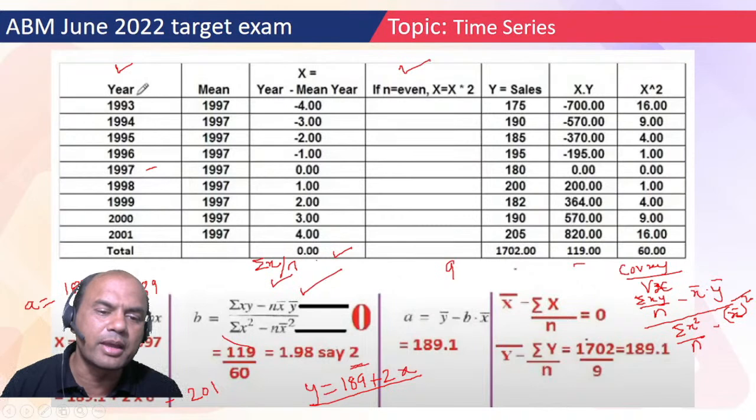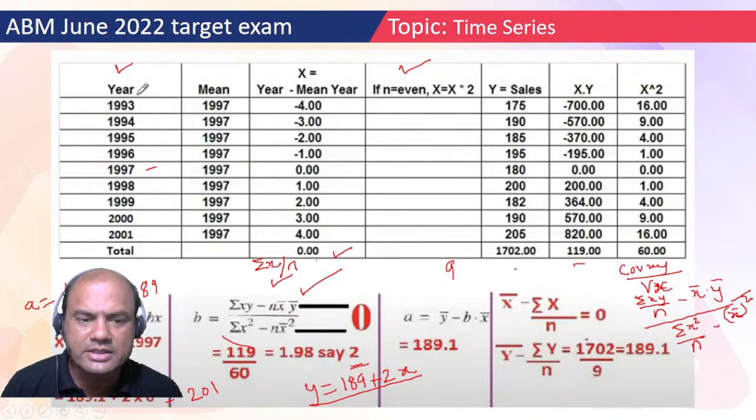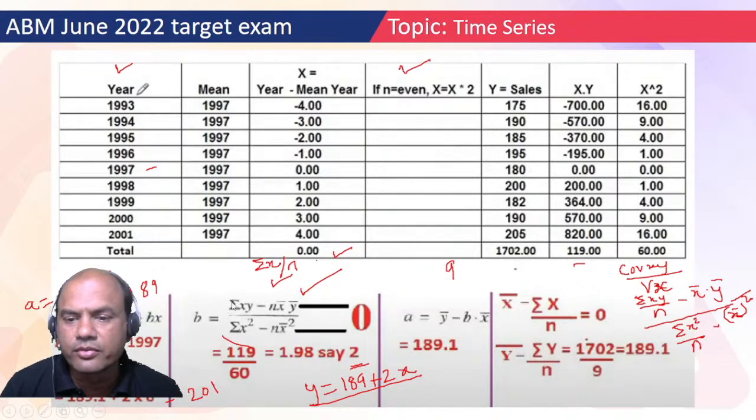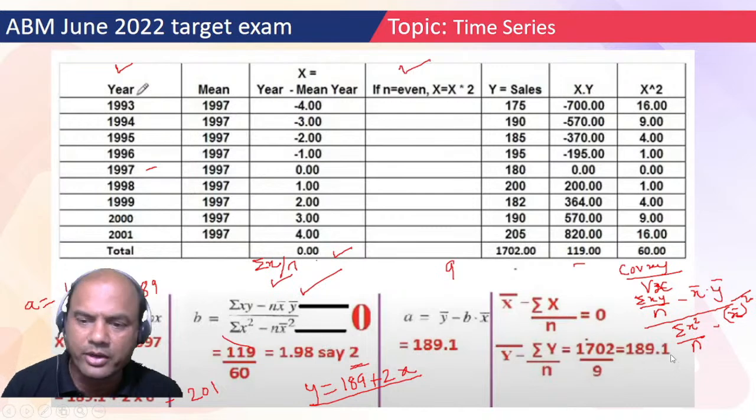See here, put the value of y bar, b and x bar in this equation. Y equals to a plus bx, okay? So y bar is what? Do I know y bar? See this over here, 1702 is the total upon, how many were there? 9 years, na? 4 and 5, 9, okay? So 9, so 1702 upon 9, right? So where did you get this? See this, I have solved it over here. So y bar equals to summation y upon n, 1702 upon 9, 189.1. Take approximately 189 only, forget this 0.1, okay?